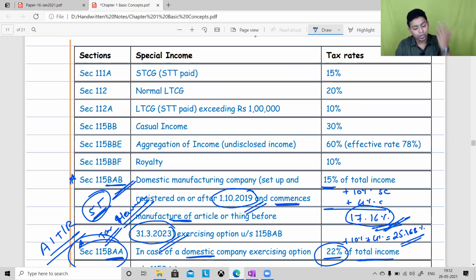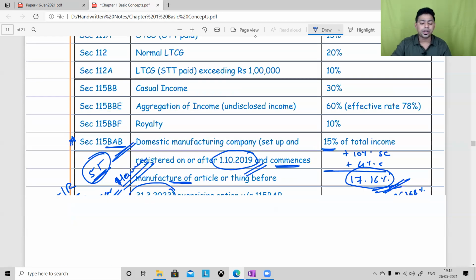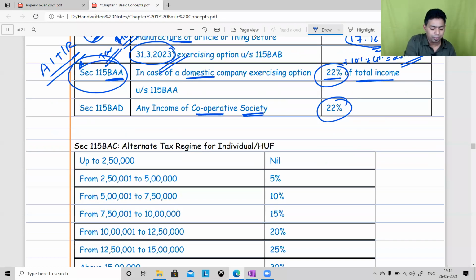After 20,000 only it is 30%. Majority of cooperative societies must be paying tax at the rate of 30%. So we have brought an alternative tax system for cooperative societies. 22% is the tax rate. Again, we will discuss more about this when we go into 115 BAD. Now I wanted to focus more on 115 BAC.